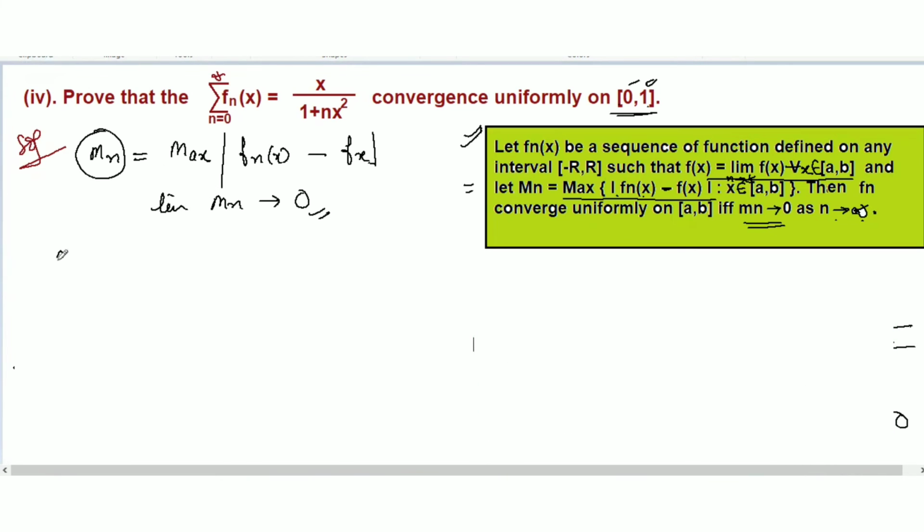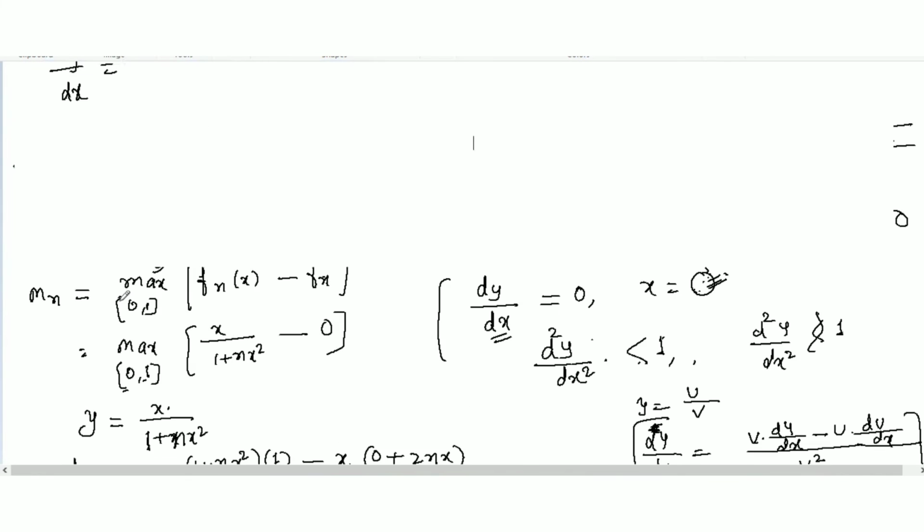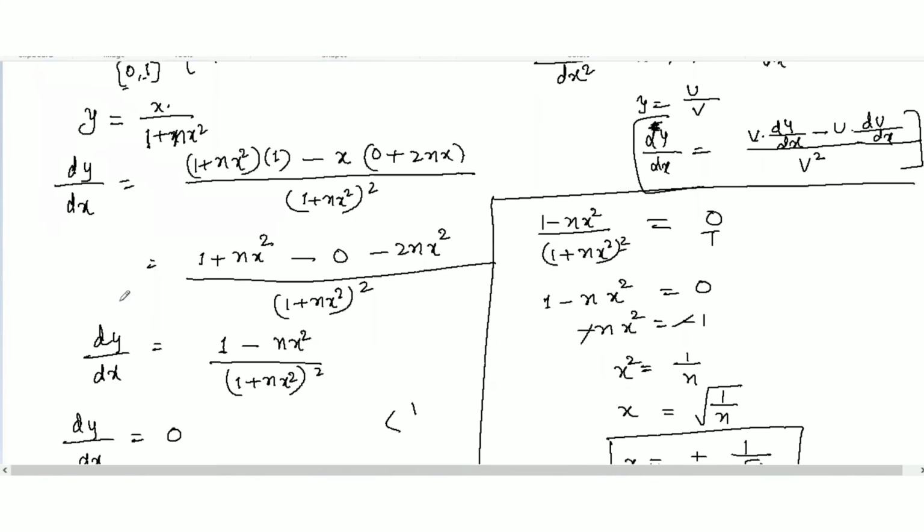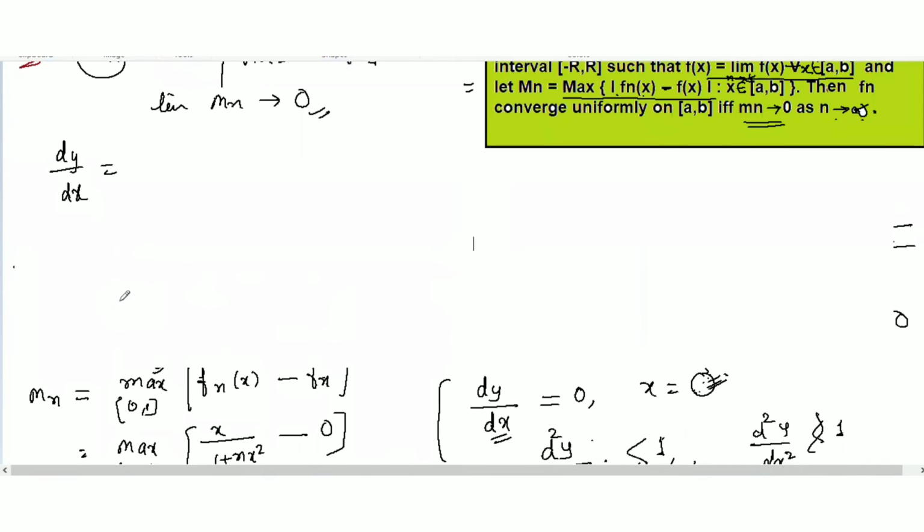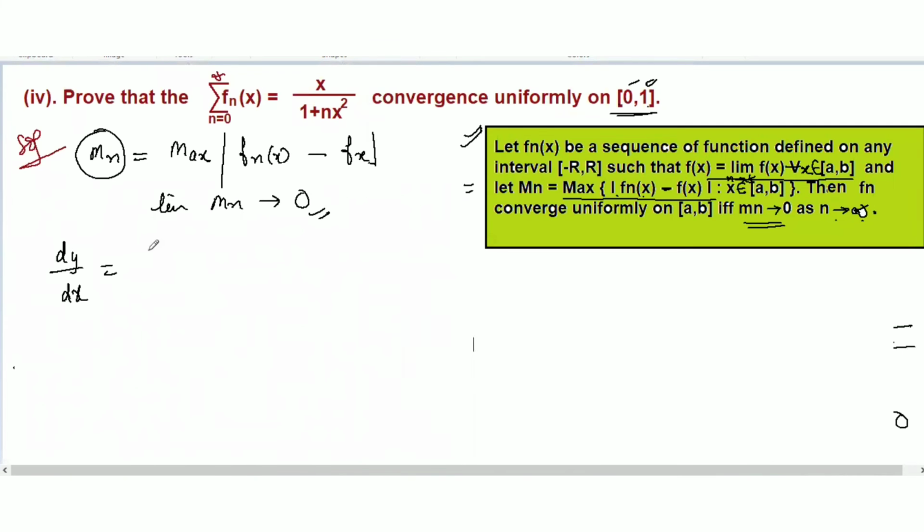Let's write out dy over dx, which is 1 minus nx square over 1 plus nx square whole square. This is your dy over dx, and we need to differentiate this one again here.